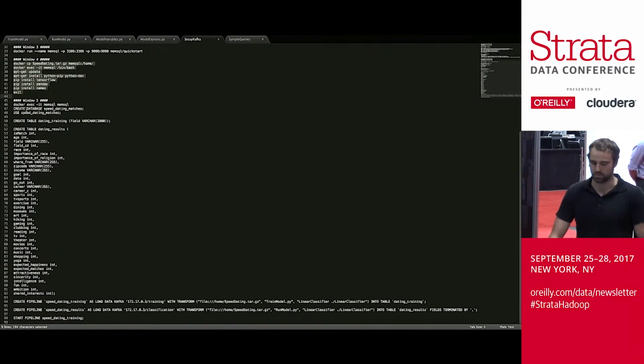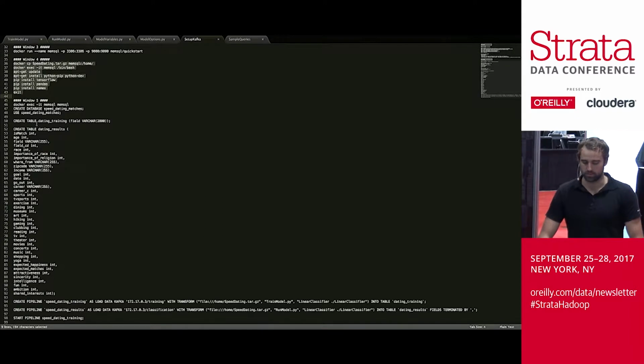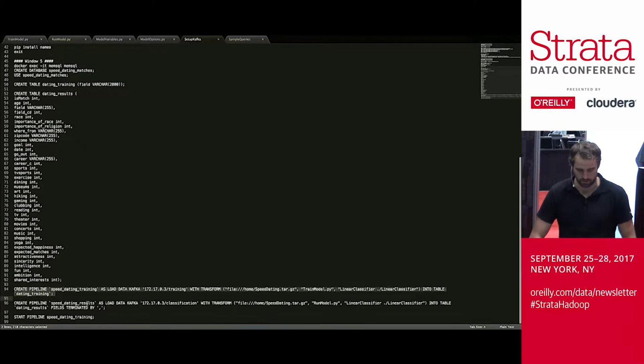So we're going to make a database called speed dating matches. We're going to create 2 tables, training and the actual results. And then we're going to make our pipelines. So MemSQL pipelines are going to stream the data from Kafka. And as you can see where my mouse is, this is actually pretty straightforward. I'll make it a little bit bigger for everyone.